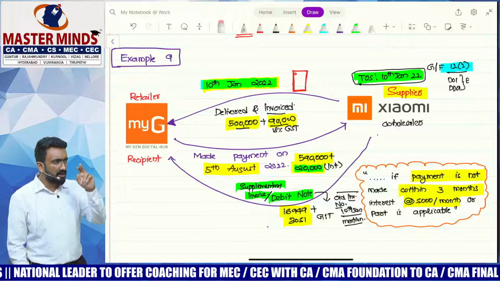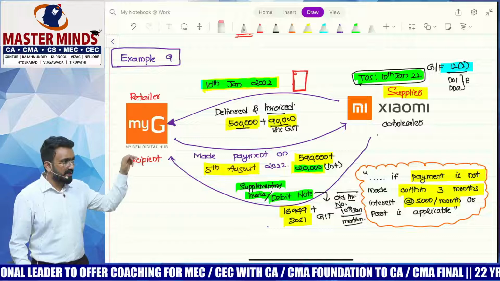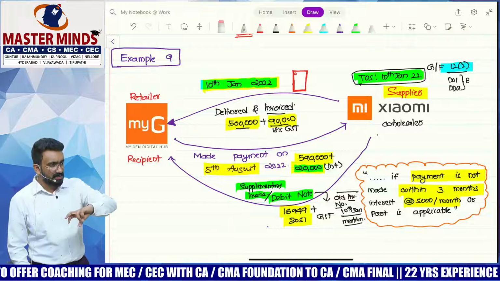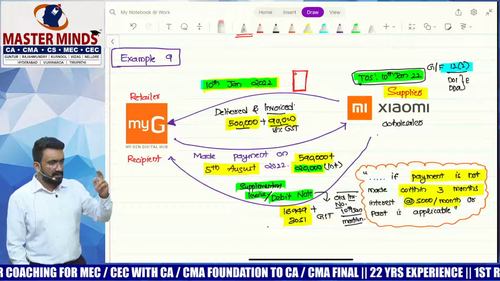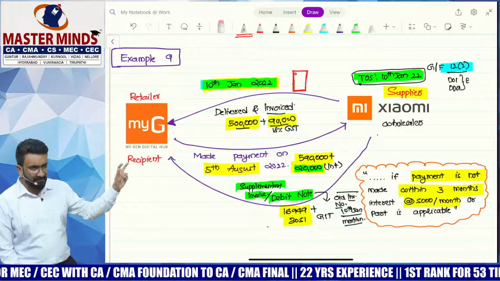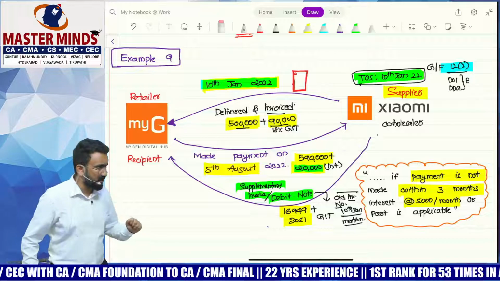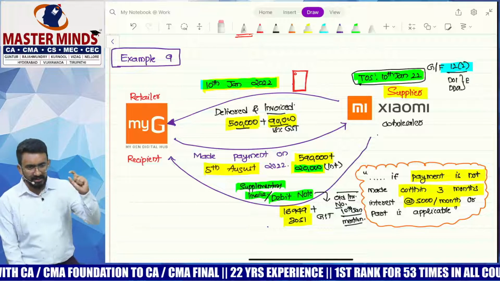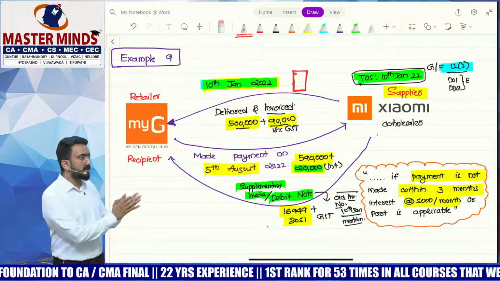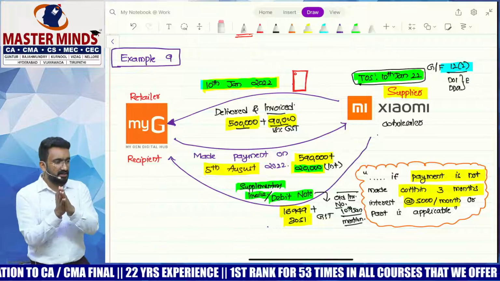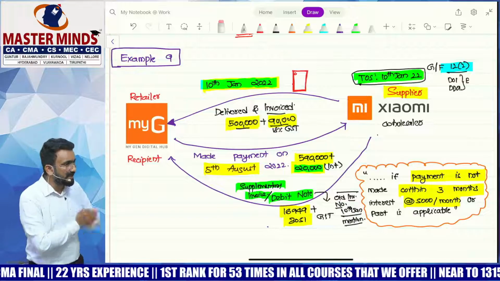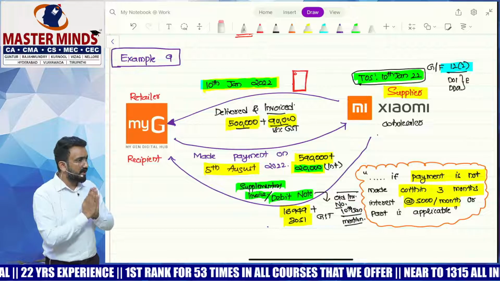How much would be GST? 20,000 multiplied by 18 divided by 118. So the value and the GST would be computed separately. So how much is the value? 16,949 and 3,051 would be the GST amount, right? So you'll have to compute it like that always, unless otherwise the question tells you. Sometimes the question would say that all the amounts given are excluding GST. Then interest also we can assume it like that. But in practical sense, we'll always assume it to be including GST.